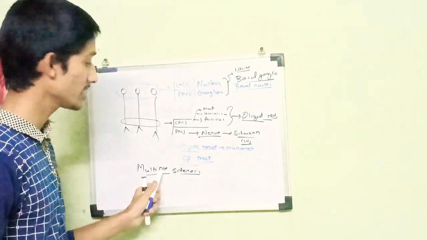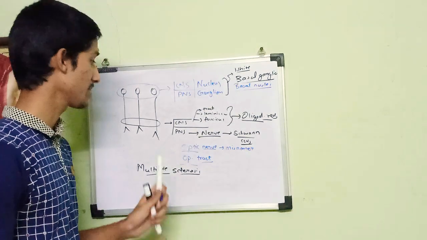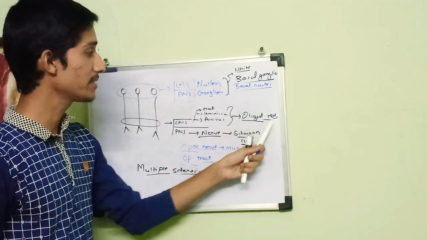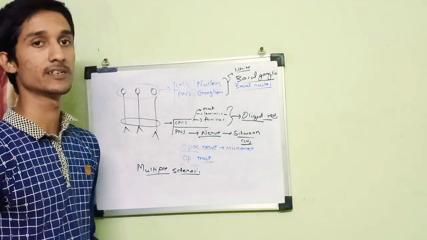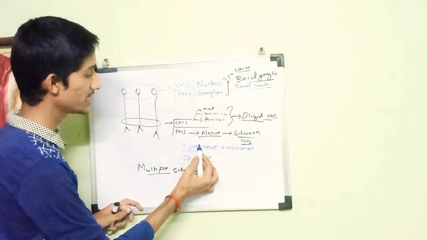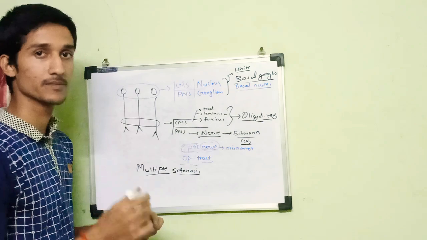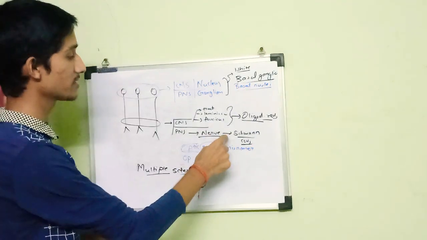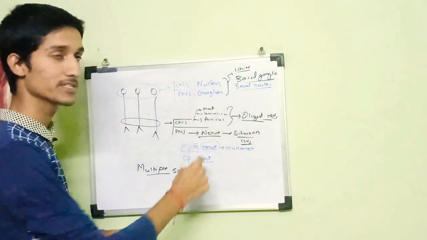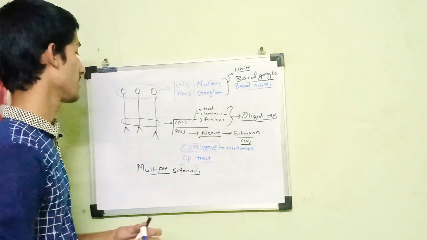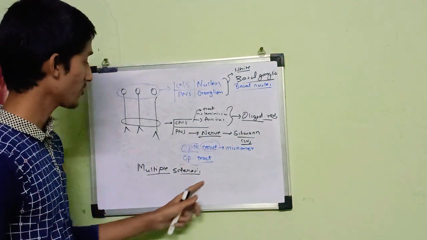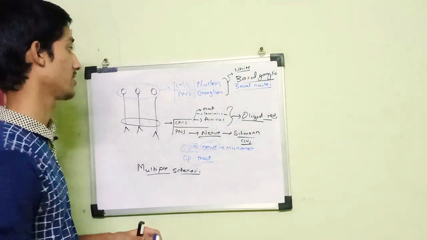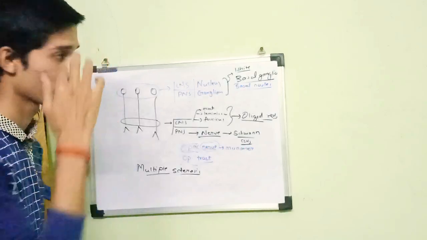Therefore, the optic nerve is involved in multiple sclerosis. The cells which are myelinated by oligodendrocytes cannot be regenerated. Therefore, once the optic nerve or tract gets damaged, it cannot be regenerated. While the cells which are myelinated by Schwann cells, or other nerves, can be regenerated. Therefore, the defect of multiple sclerosis we generally use in the central nervous system and not in the peripheral nervous system. Thank you.